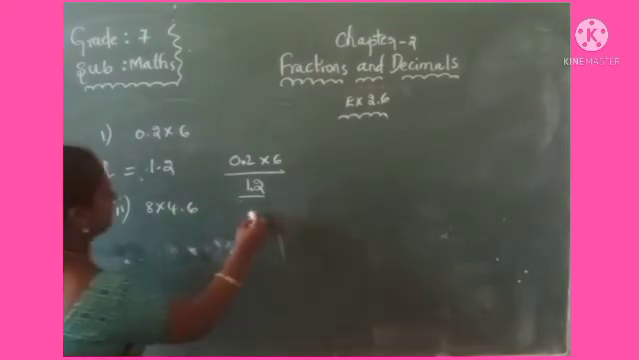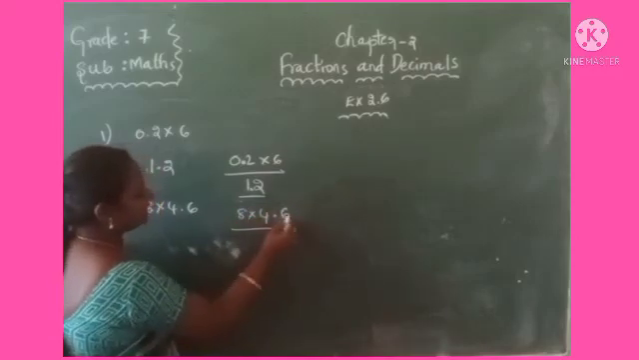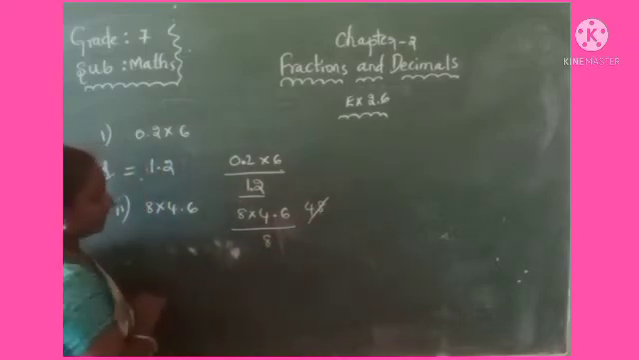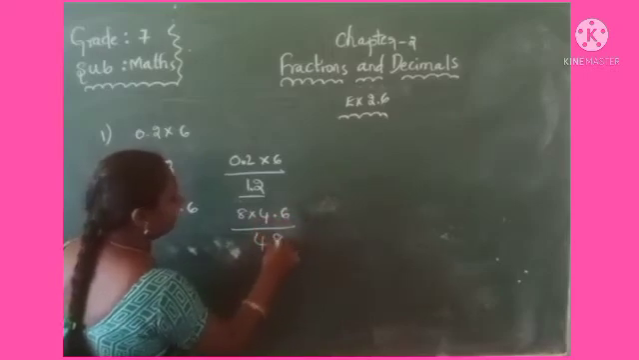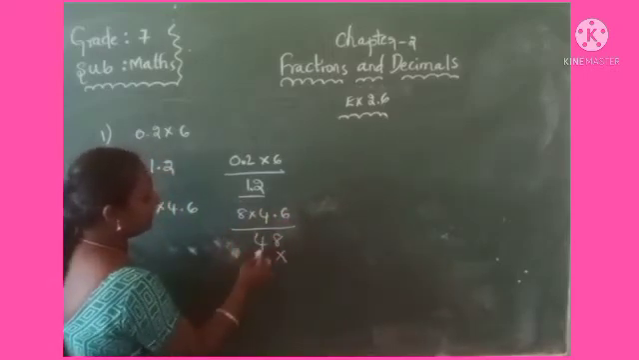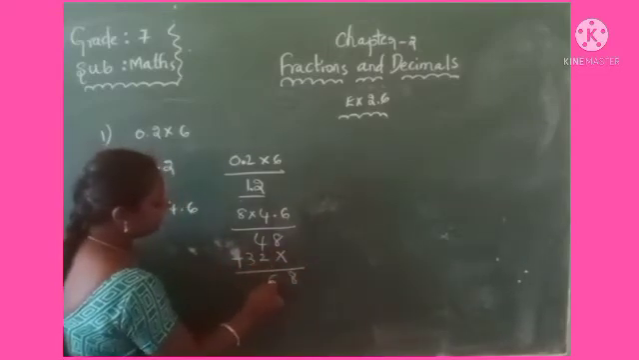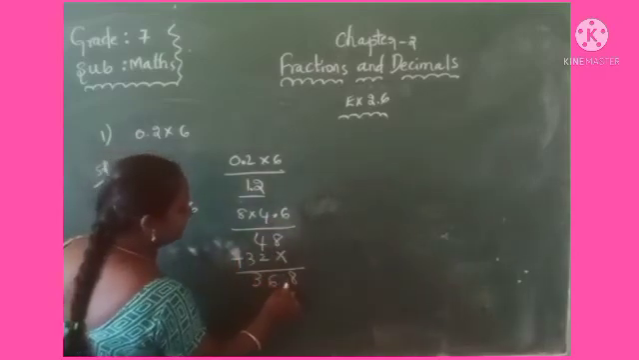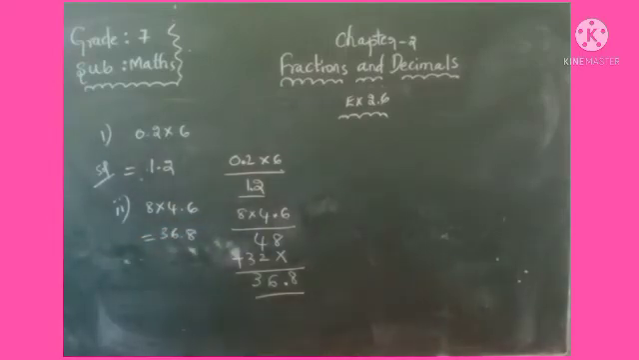Similarly, see the second one, 8 into 4.6. Similarly, multiply here 4.6 by 8. 6 eights are 48. Only one digit is there, 6 eights are 48. Use the place value first, 4 eights are 32. Add 4, 3 plus 4, 3. So here how many digits after the decimal point? One digit. What is the product here? 36.8.